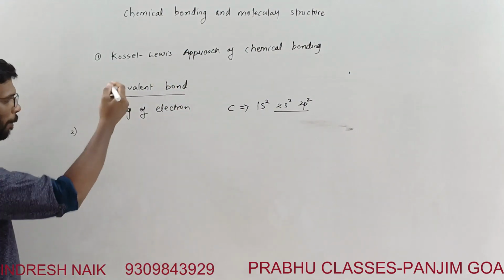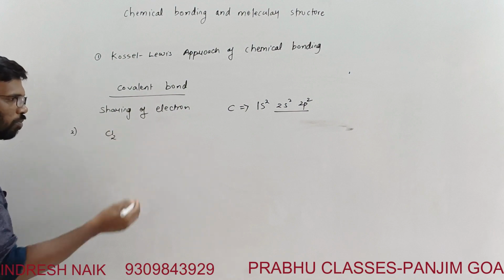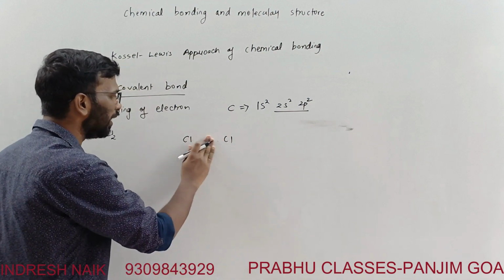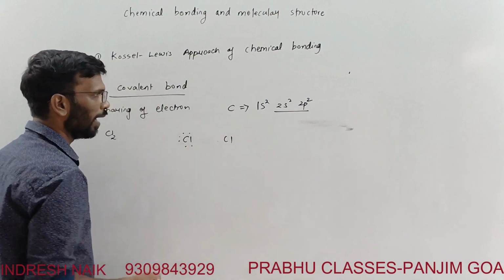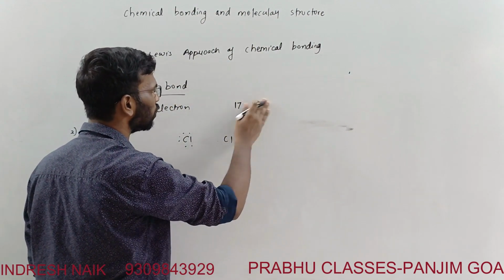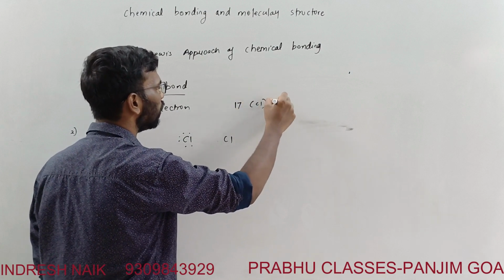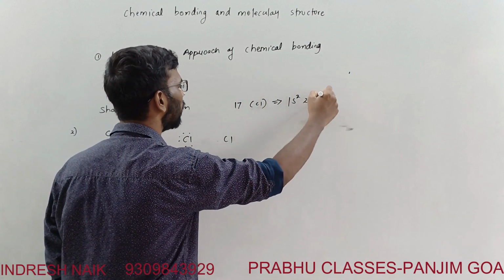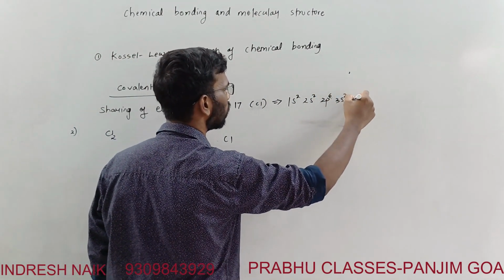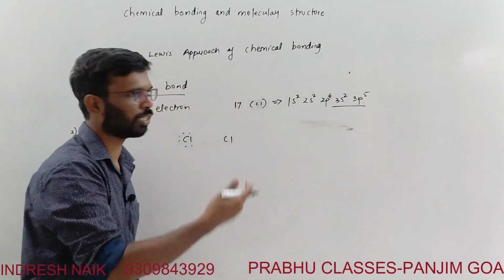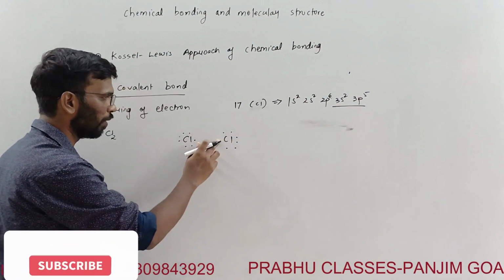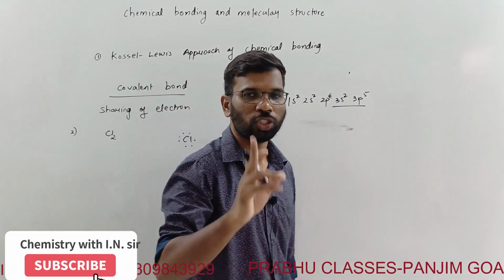The second example is the chlorine molecule, Cl2. Every chlorine independently has 7 valence electrons. The atomic number of chlorine is 17, and the electronic configuration is 1s2, 2s2, 2p6, 3s2, 3p5, and it is group 17. So it has 7 valence electrons, and you see that this chlorine is short of one electron.